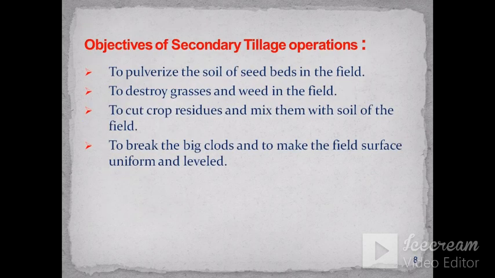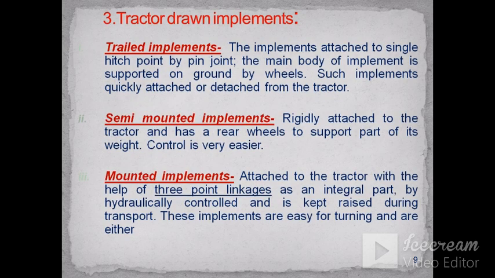Objectives of secondary tillage operations: to pulverize the soil of seed beds in the field, to destroy grasses and weeds in the field, to cut crop residues and mix them with the soil of the field, to break the big clods, and to make the field surface uniform and level. There are different types of tractor drawn implements: trailed implements, semi-mounted implements, and mounted implements.